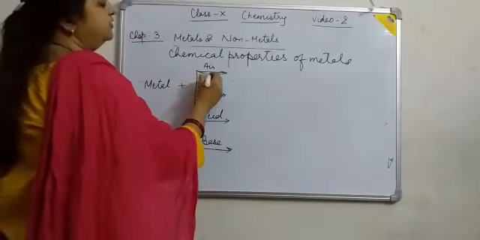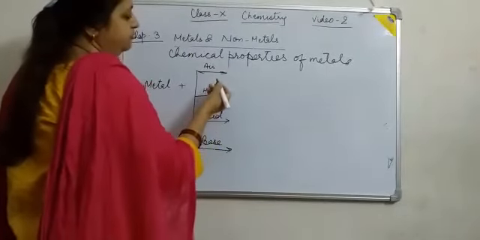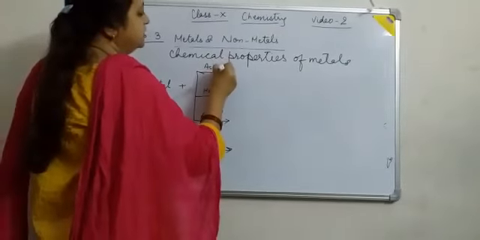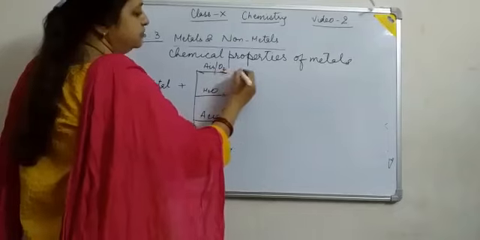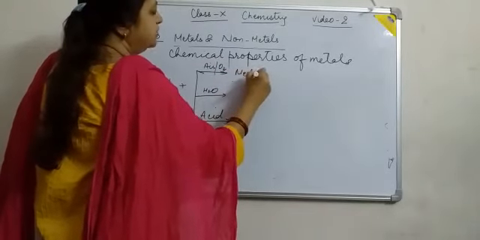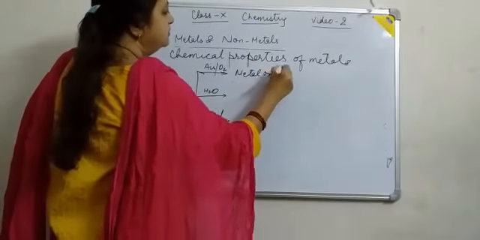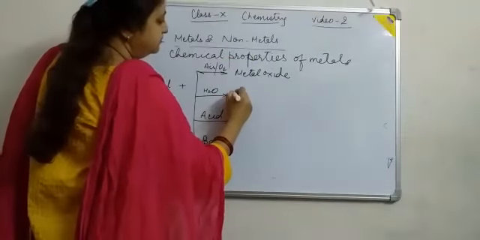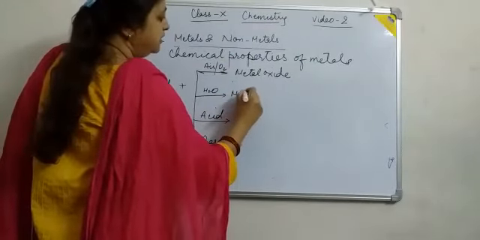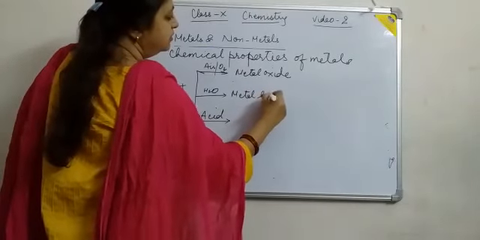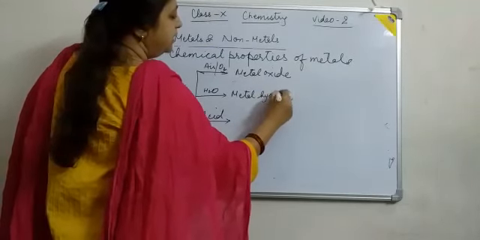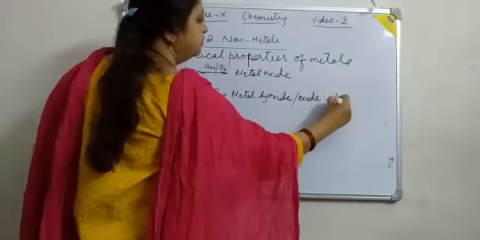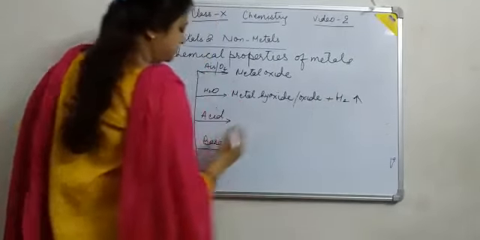When metal reacts with air, there are five components of air. If we consider air as oxygen, when metal reacts with oxygen it forms metal oxide. Metal reacts with water to form metal hydroxide or oxide along with liberation of hydrogen gas.